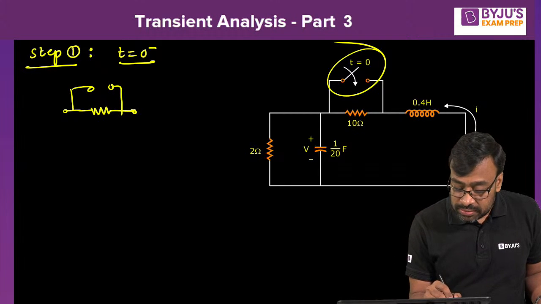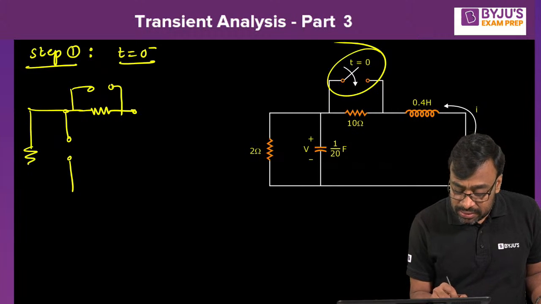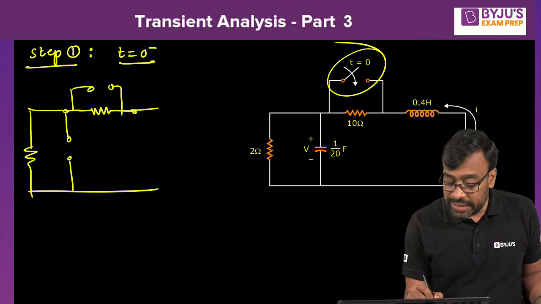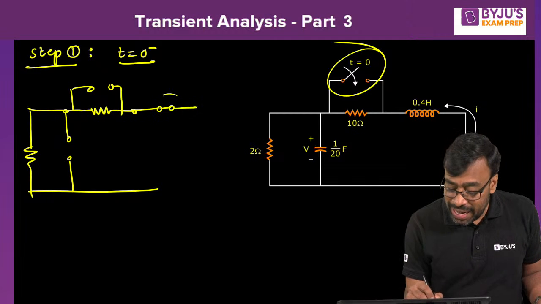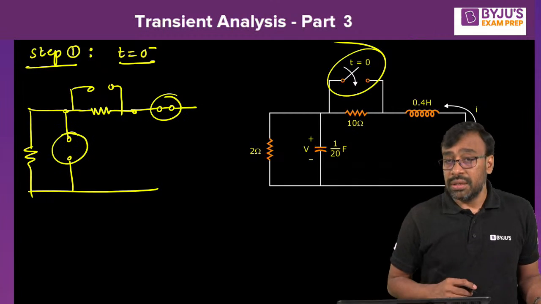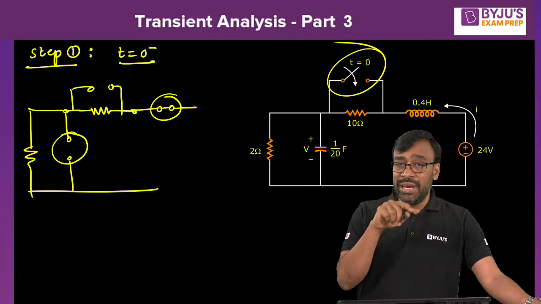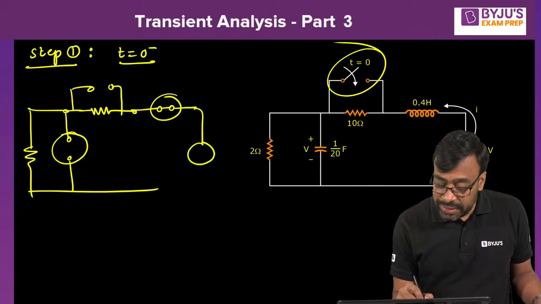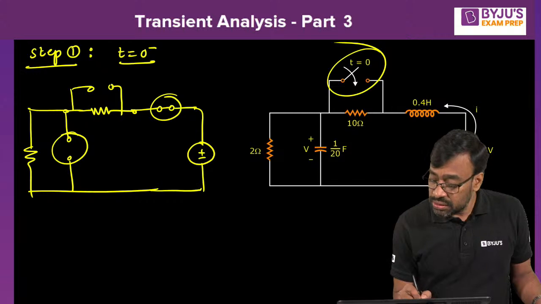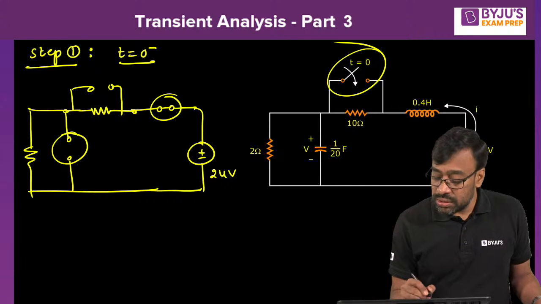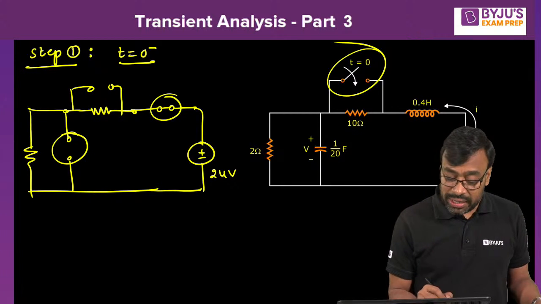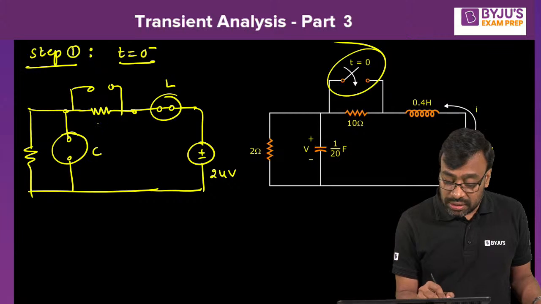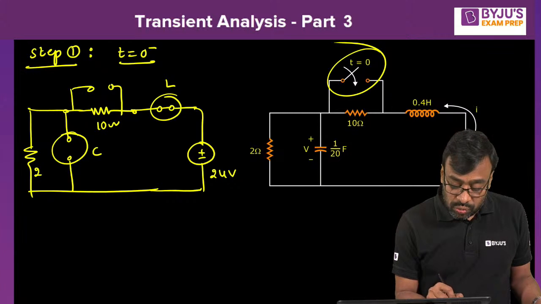Capacitor is what? Open circuit. Resistor remains resistor. Inductor is acting like short circuit. I'm highlighting here by encircling. Those encircling, what are the circles? Tell me. Inductor and capacitors. Don't forget. Okay. Now source remains source here as it is. So this is 24 volts. This is short circuit inductor, that is, right? This is inductor, this is capacitor, this is 10 ohm, and this is 2 ohm.